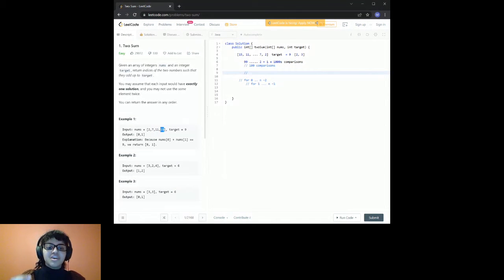You can't. But if you store the numbers that you have passed in your array in a data structure, you can basically tell your program to prepare for the future. For example, you're passing through your array, you pass through the first index, you pass a 2. And you know the complement of 2 for 9 is 7. So you know that if you find a 7, you already have a 2. You already passed a 2, right?